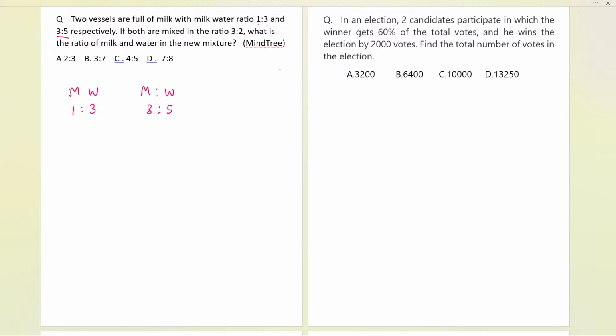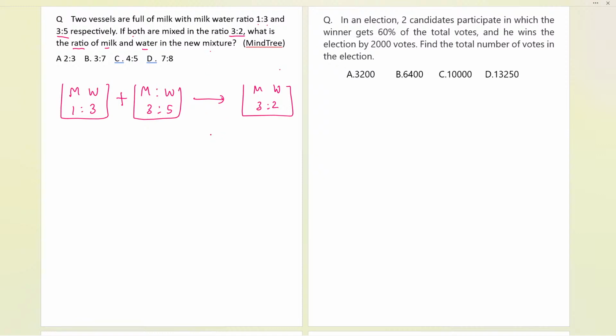So 2 vessels we have it, the first vessel and the second vessel over here. Now, if both are mixed, we are mixing it over here. After mixing, the ratio became 3:2. Again the milk and water ratio becomes what? That is 3:2 it became. Now, what is the ratio in which milk and water in the new mixture we have it over here?